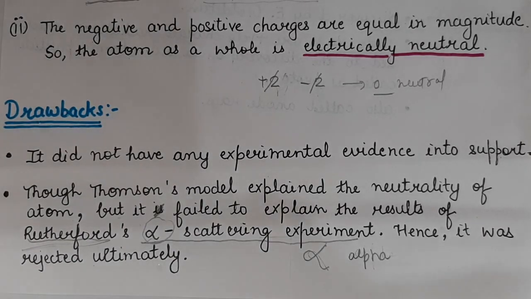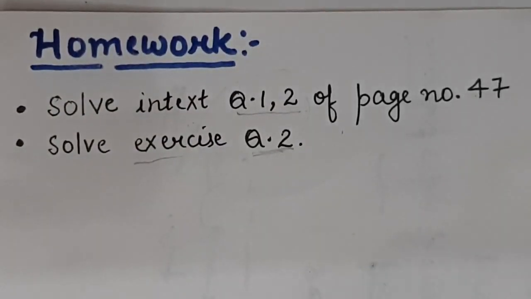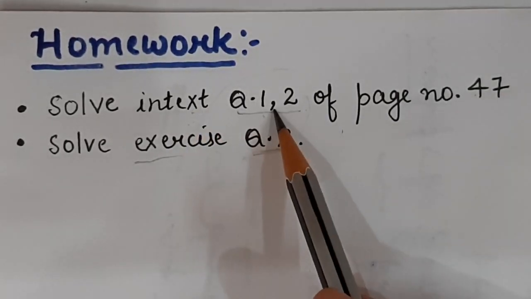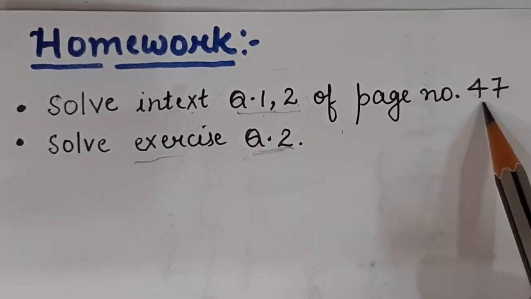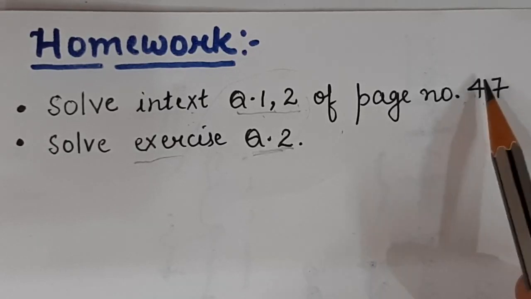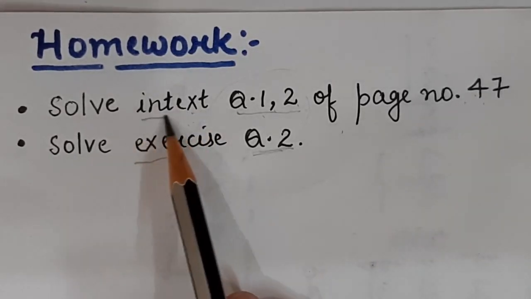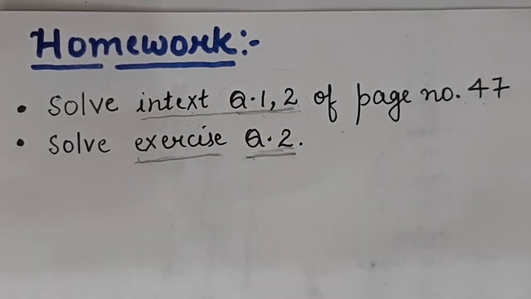Now what is your homework, students? Your homework is, you will solve in-text question number 1 and question number 2 given on page number 47 of the NCERT book. Along with the in-text questions, you will solve exercise question number 2 of NCERT of the same chapter, chapter number 4, structure of an atom.